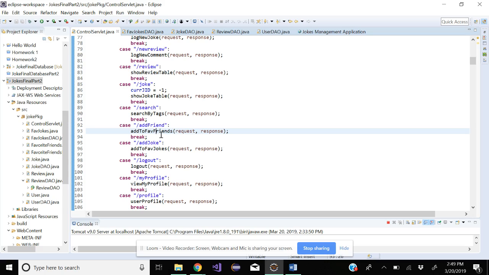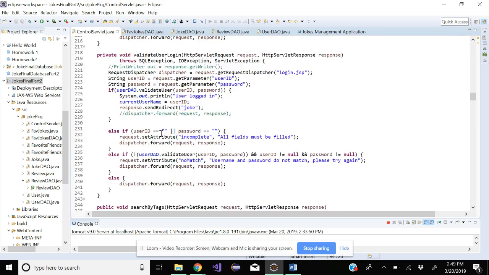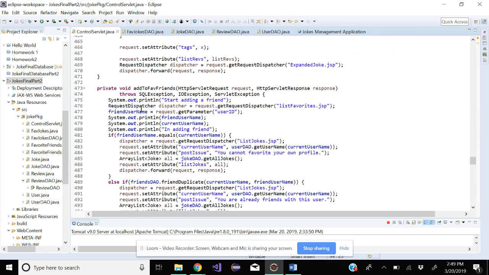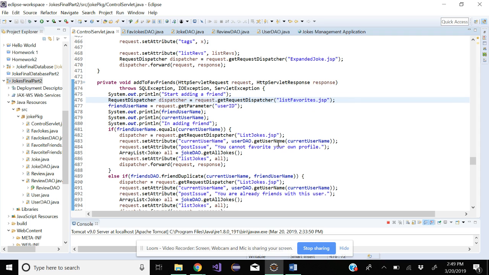If I try to add a favorite friend, it's towards the bottom right here. It dispatches to the list favorites page, and it calls the function get all jokes, and get all jokes is in the joke DAO.